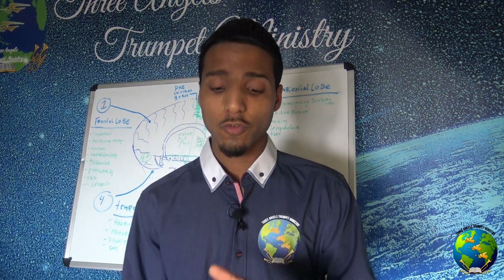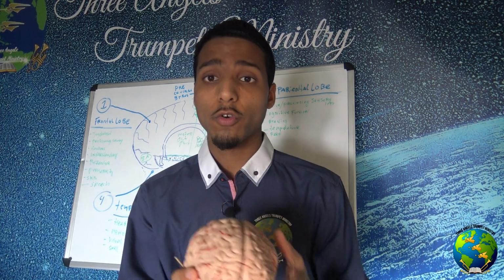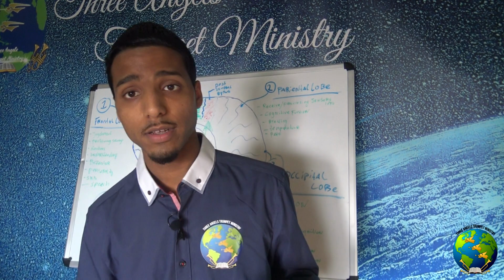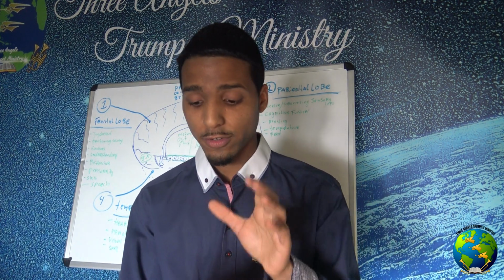And the left hemisphere of the cerebral cortex, of the cerebrum, controls the right side of your body, which means the right eye, the right hand, and also your right foot. It controls the right side of your body. Okay, so the left hemisphere controls the right side of your body, and the right hemisphere controls the left side of your body. So the brain is crosswired.